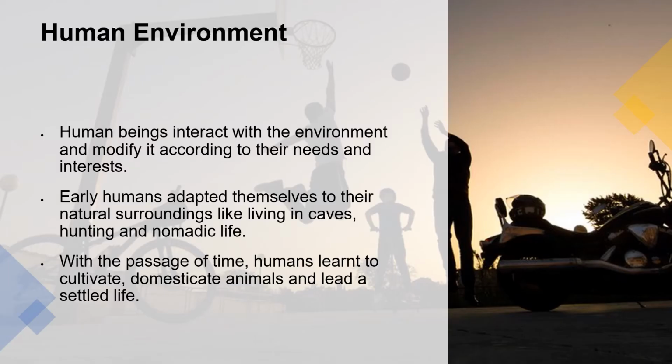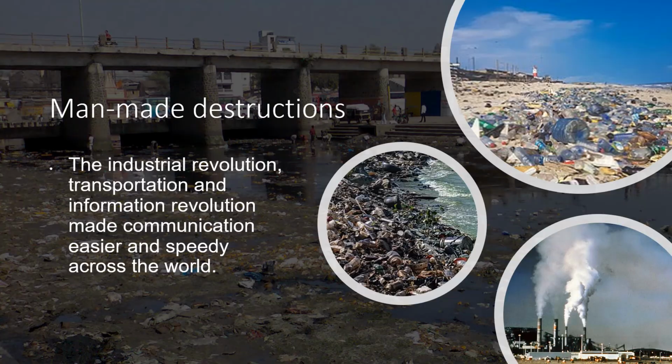pond. Human environment. Human beings interact with the environment and modify it according to their needs and interests. Early humans adapted themselves to their natural surroundings like living in caves, hunting and nomadic life. With the passage of time, humans learned to cultivate, domesticate animals and lead a settled life. Man-made destructions. The Industrial Revolution, transportation and information revolution made communication easier and speedy across the world.